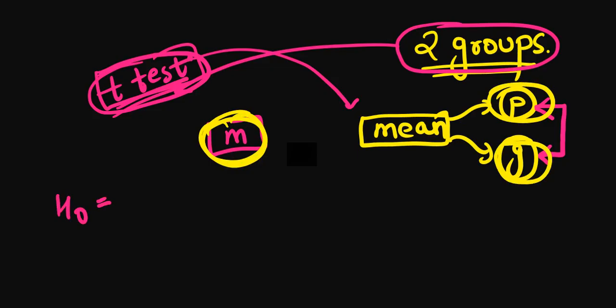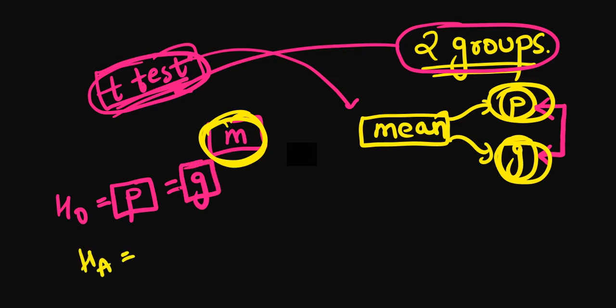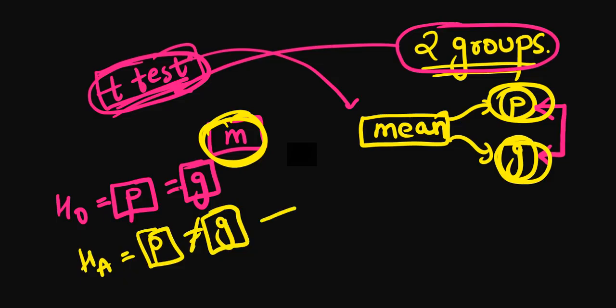The null hypothesis is that the memory of psychology students is equal to the memory of geography students. And the researcher hypothesis is that the memory of psychology students is not equal to that of geography students. Here, we are not discussing whether the memory of psychology students will be higher or lower than that of geography students.